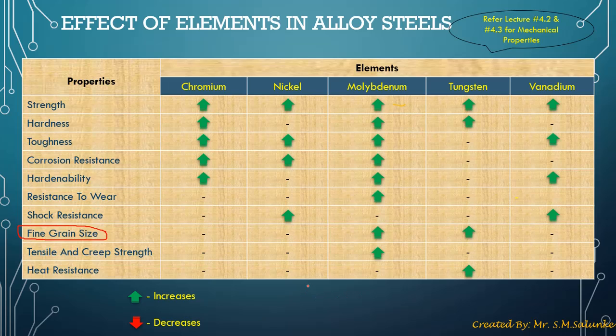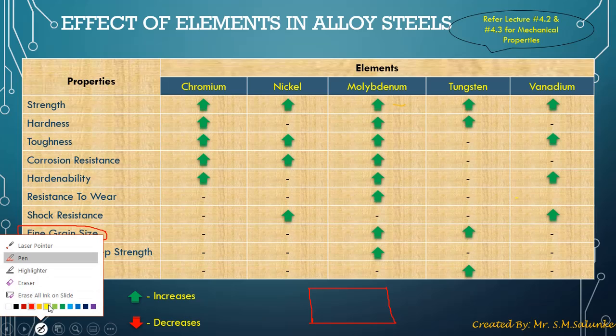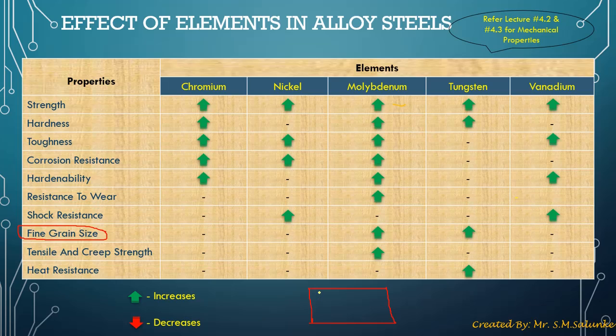For example, if this is the microscopic structure of an element and the grain size is like this, meaning the grains are larger in size, then it is called a coarse grain type of element.